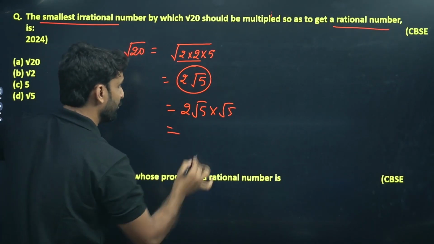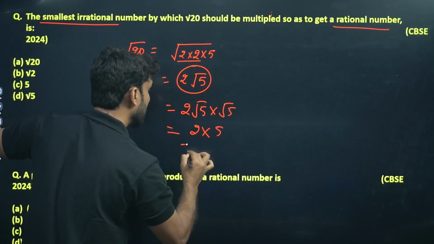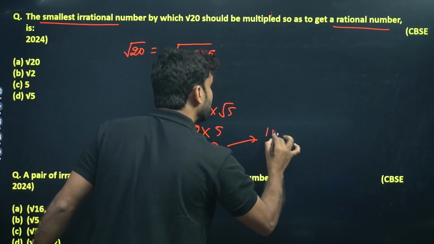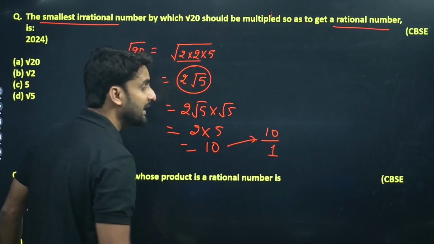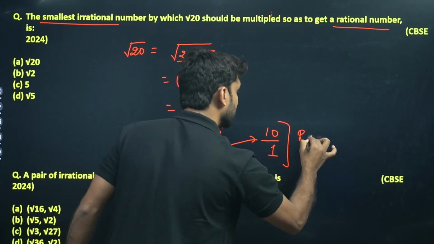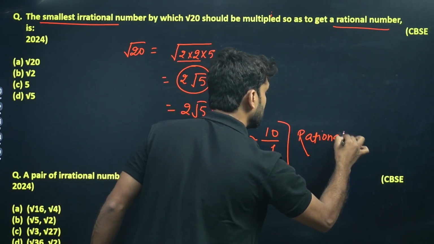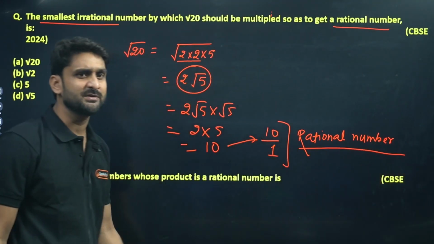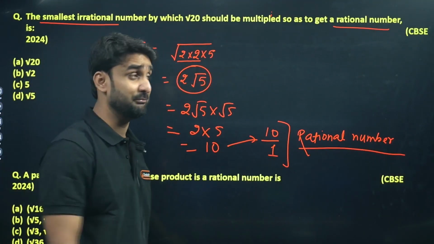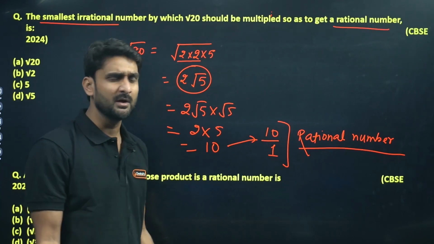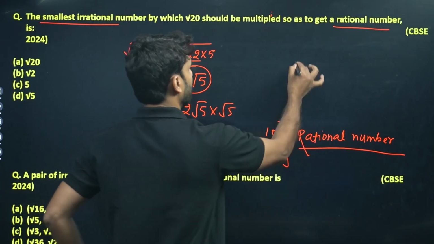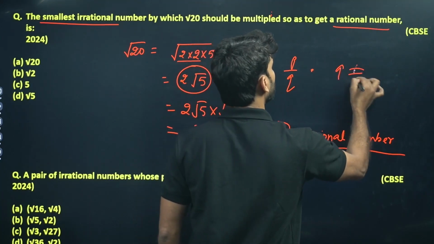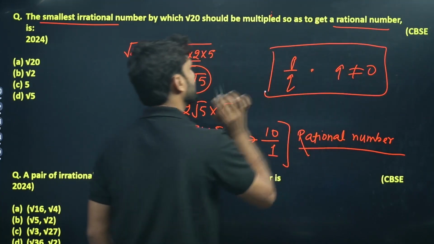By multiplying root 5, the result will be 2 into 5, which is 10, and 10 can also be written as 10 by 1. And this is the format of a rational number. What is the basic definition of a rational number? The number which can be represented in the form of P by Q, where Q should not be equal to 0. This is the format of a rational number.